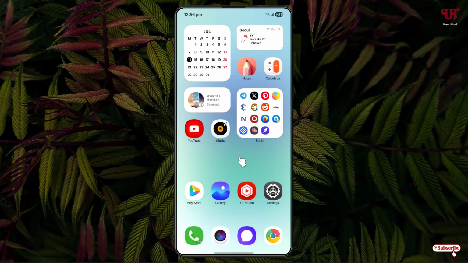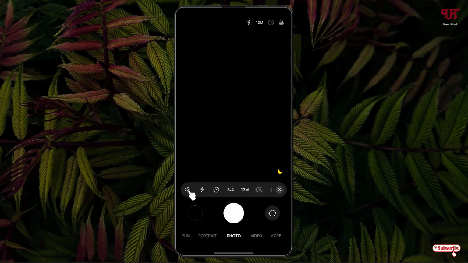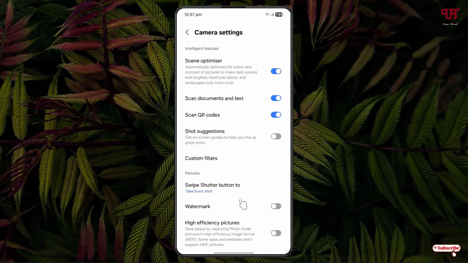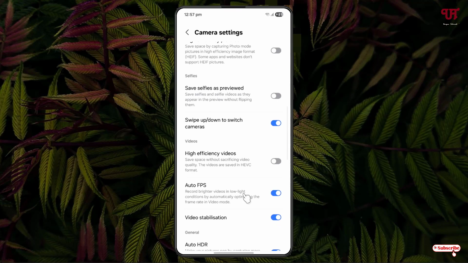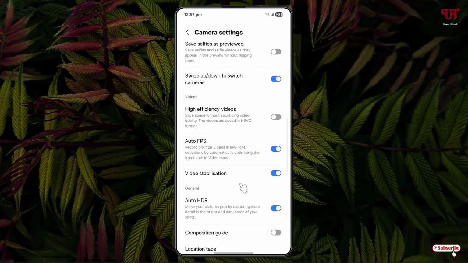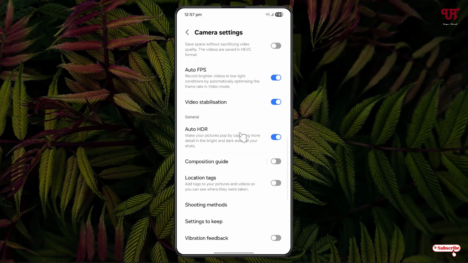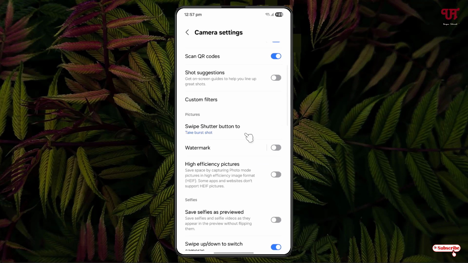So the first method is using the camera app settings. Just open the respective camera app on your Android smartphone and click on the camera app settings and start searching for mute camera shutter sound or camera clicking sound. In my case, this camera app does not have an option inside this settings.